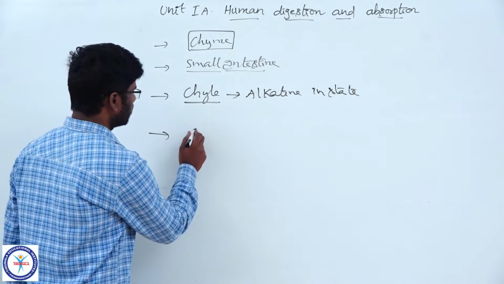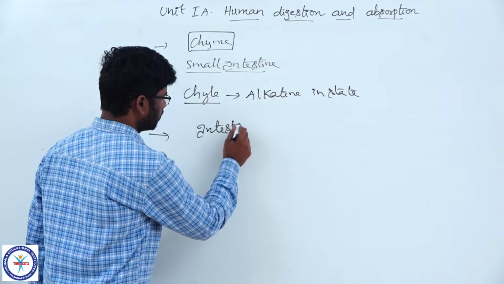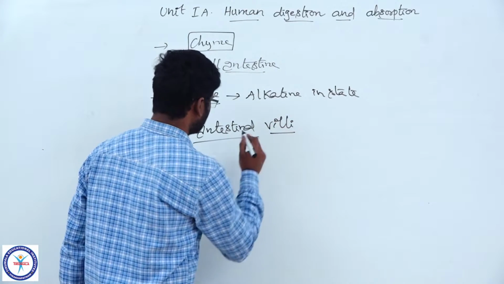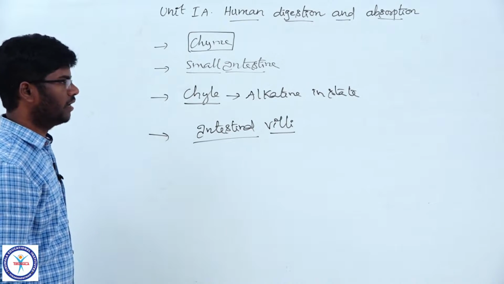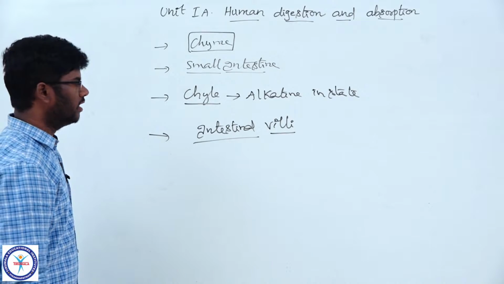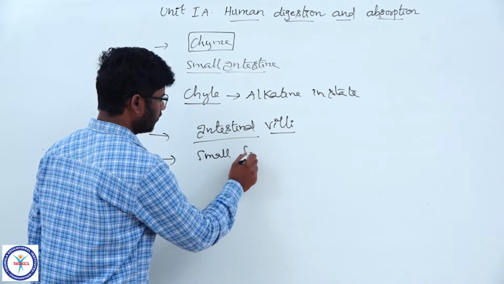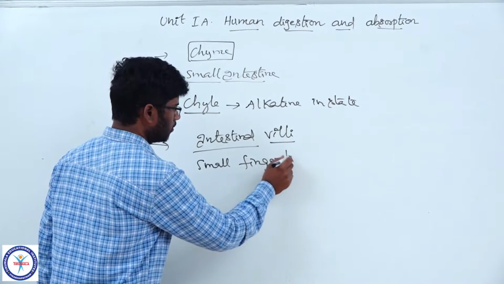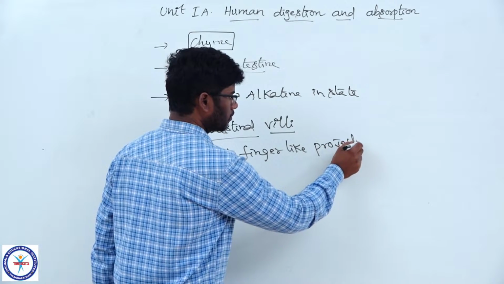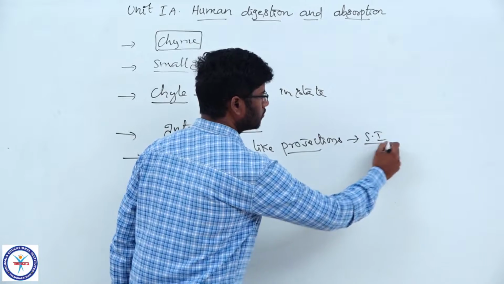Then come to intestinal villi. What are intestinal villi and where do we find them? In the alimentary canal, intestinal villi are small finger-like projections on the wall of the small intestine.